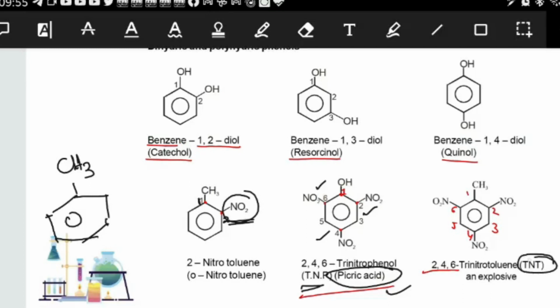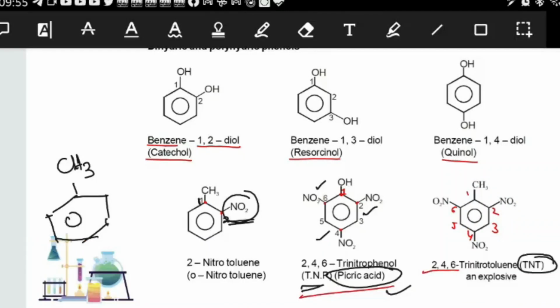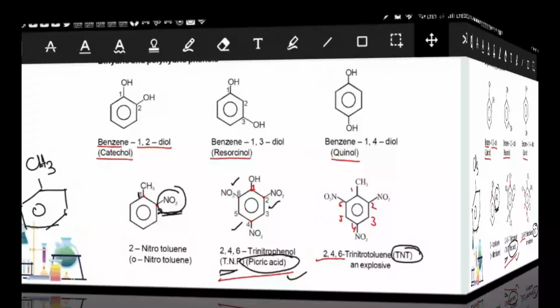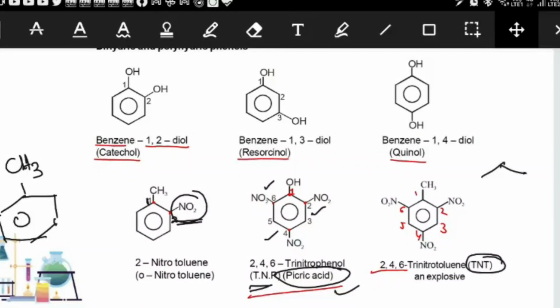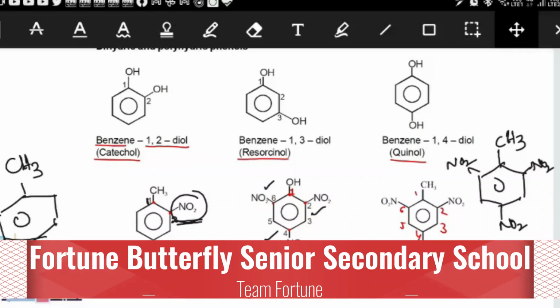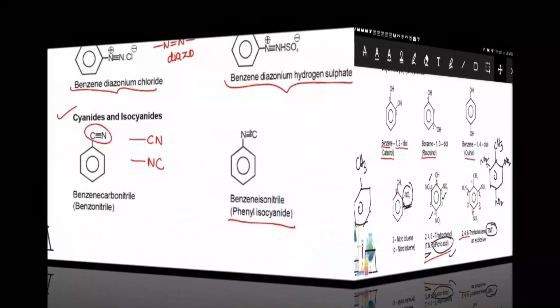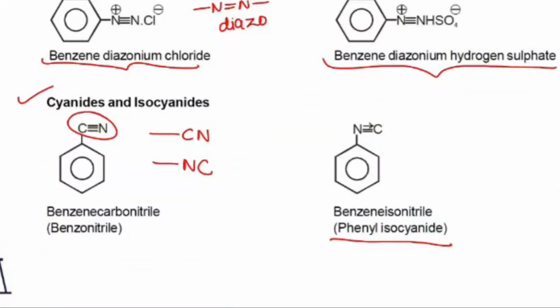In the same way, we have TNT. This is an explosive, so in explosives, we will use this. What is this? Trinitrotoluene. And we know what toluene is. This is toluene. Trinitro group means at second position, fourth position, sixth position. Right? So this is called trinitrotoluene. So on benzene, we discussed the disubstituted and monosubstituted compounds.